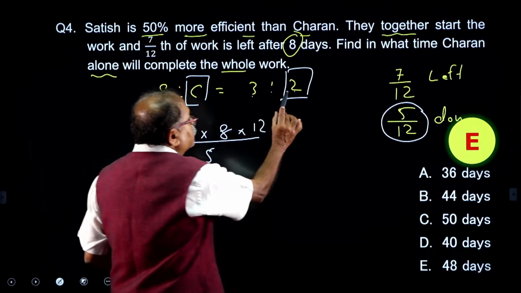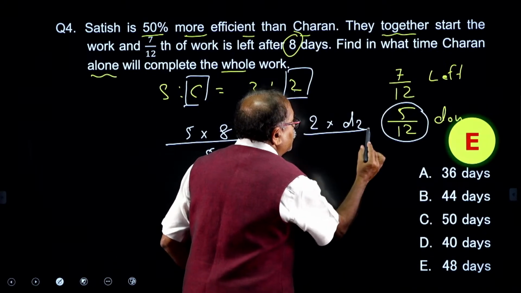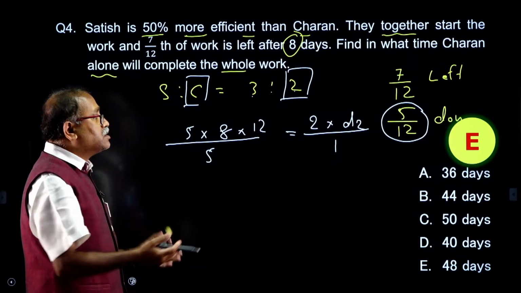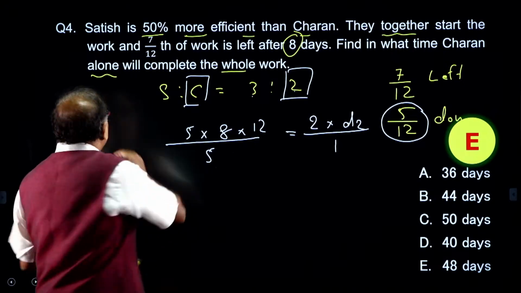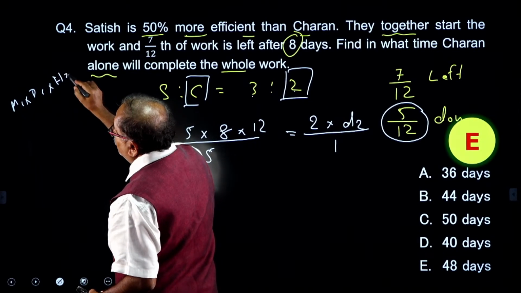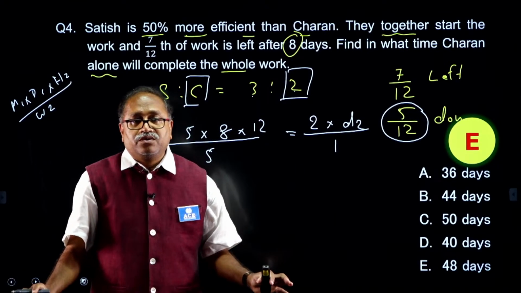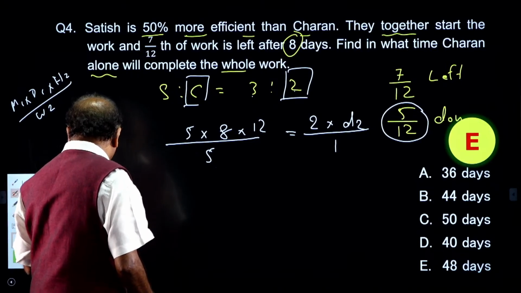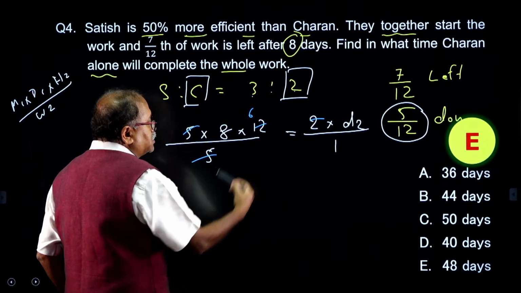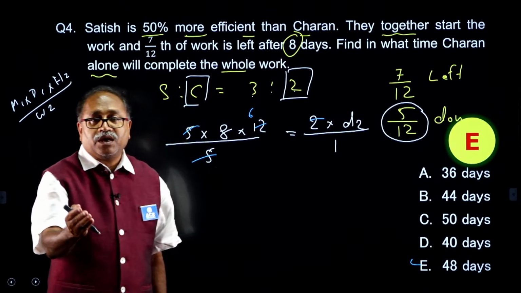What is the efficiency of Charan? It is 2. How many days will he take to complete the work which is 1? By solving this you get the answer. Here I am simply using M1 into D1 into H1 by work 1, which is equal to M2 into D2 into H2 by work 2. By cancelling this, let me see what happens here. 5 gets cancelled, 6 times 8 is 48, and you have rightly answered the question, option choice E. I really appreciate you.